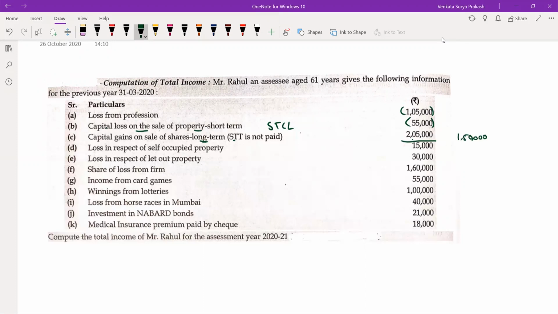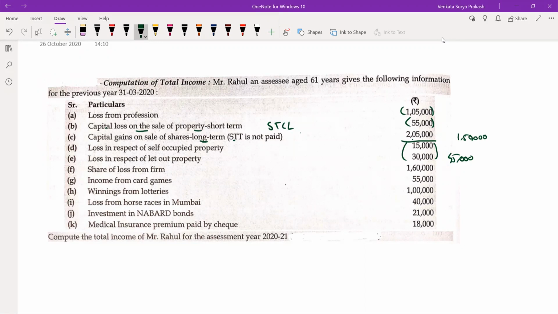Loss in respect of self-occupied property 15,000. Loss in respect of let-out property 30,000. So total loss from your house property is 45,000. The provision says loss from house property can be adjusted with any head of income. So this 45,000, I can adjust either with profits and gains from business or profession, or with my salary income, or with my capital gain, or with my income from other sources as well. There is no restriction. You can happily set this off.